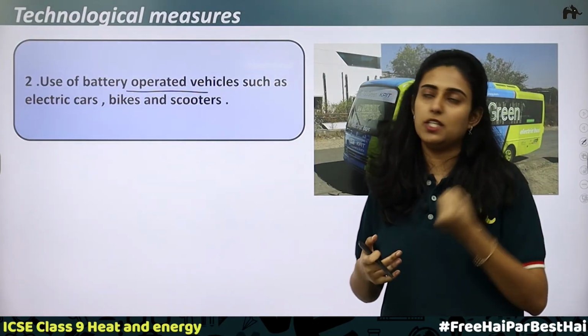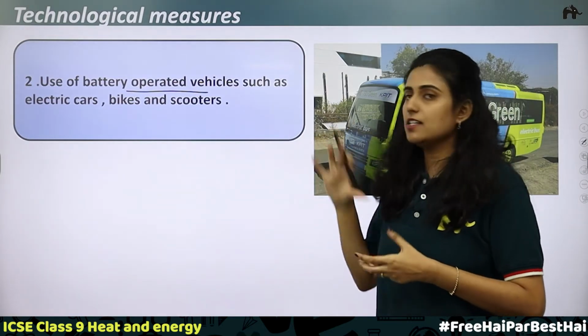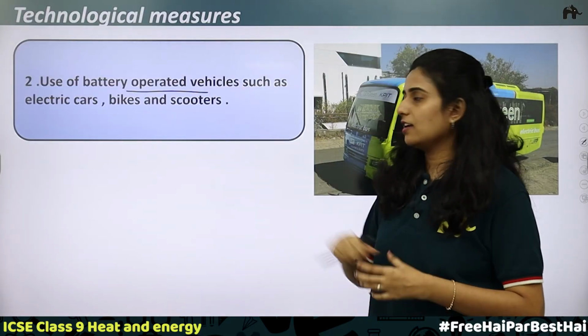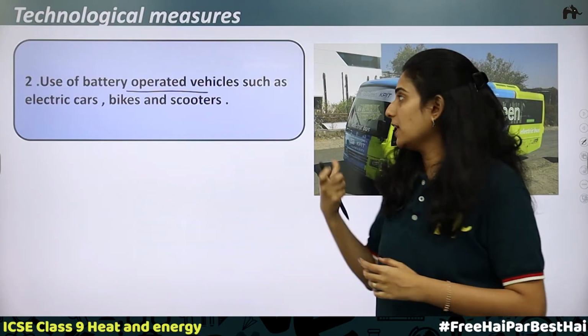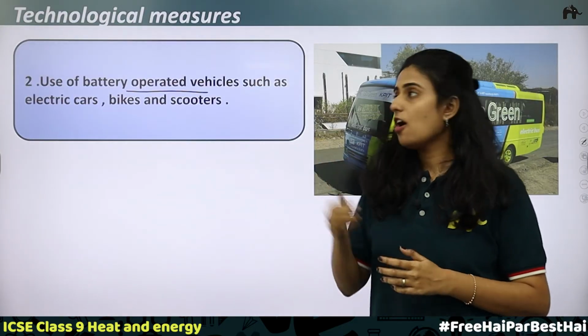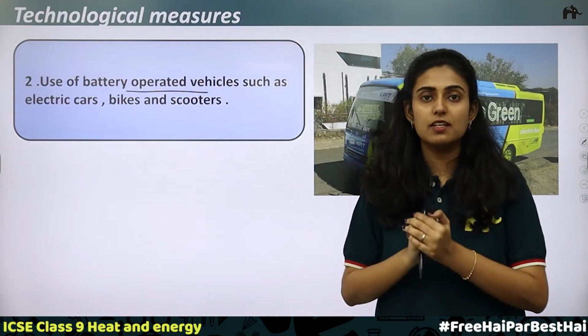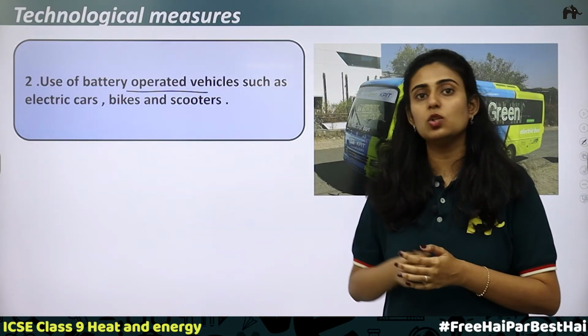These energies should be used to get energy stored in the batteries, and the vehicles can be run with this battery. These are called battery operated vehicles. Also the size of the vehicles can be reduced. By doing that also we can reduce the amount of carbon dioxide in the atmosphere that is leading to global warming.